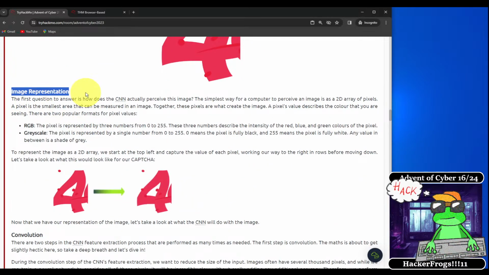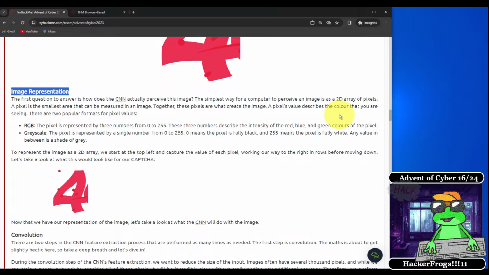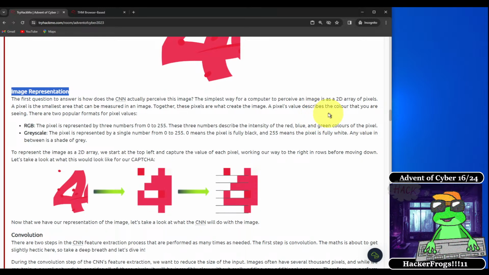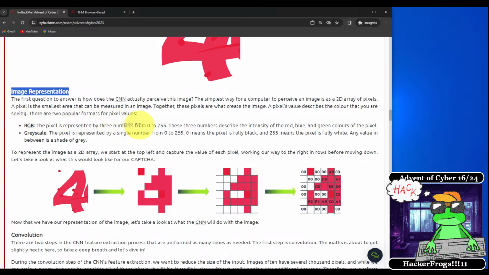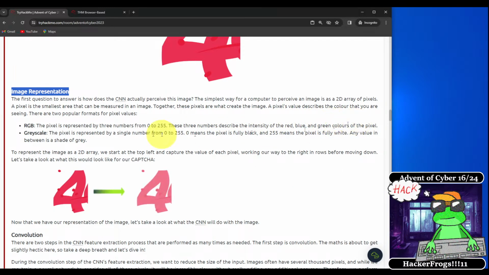So let's talk about image representation. The first question to answer is, how does a CNN actually perceive this image? The simplest way for a computer to perceive an image is a 2D array of pixels. A pixel is the smallest area that can be measured in an image. Together, these pixels are what create the image. A pixel's value describes the color that you are seeing.